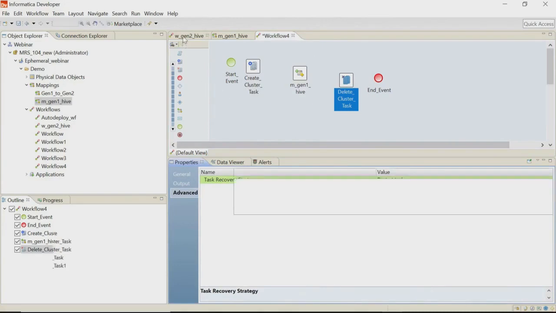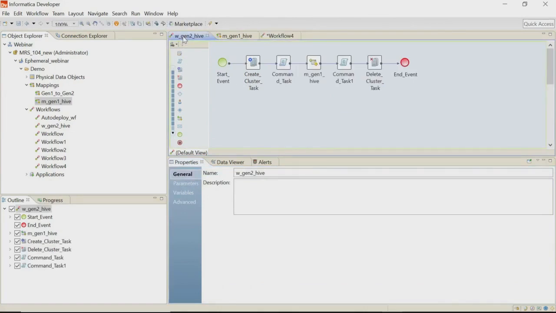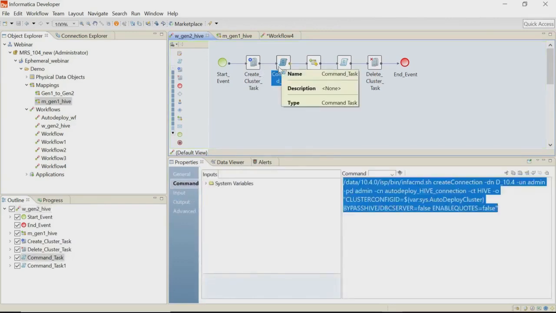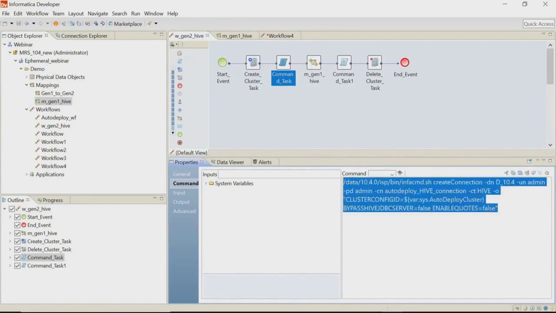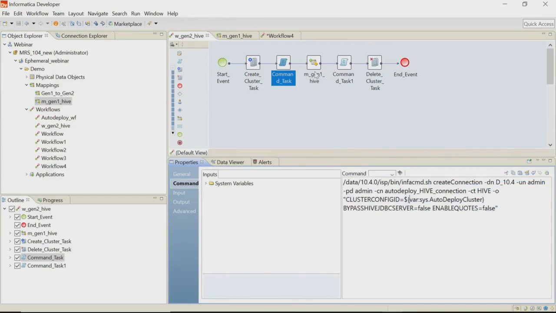I have already created a workflow with the mapping I want to run. In this mapping, I have one additional command task. This command task is to create the Hive connection, which will be used by the Hive target in the mapping. We do not have any option to select the internal Hive connection created. So we need to create the connection manually and use it as a parameter in the Hive mapping. So let me explain how to do this.